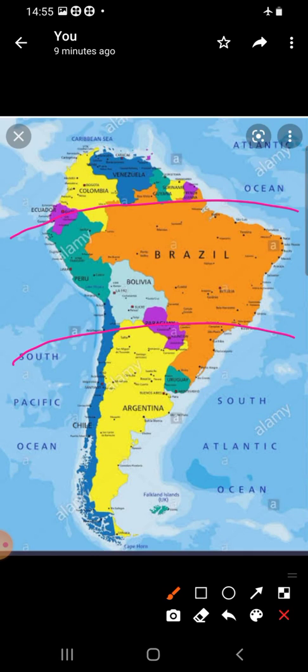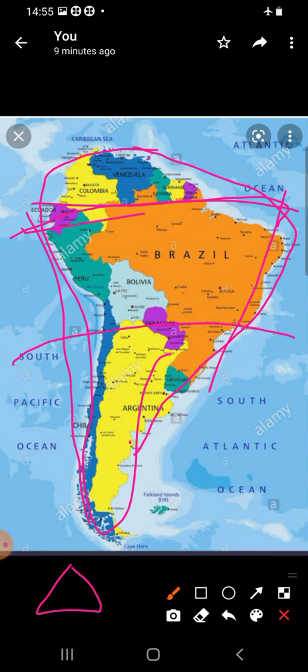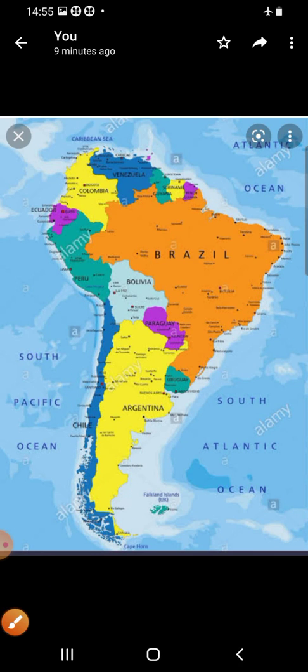It is an inverted triangle. You can see here, children can see the inverted triangle. Here we can see South America. The triangle will be here like this. So it is just like an inverted triangle in shape and broader in the north. When it comes to the south, it tapers towards the south.